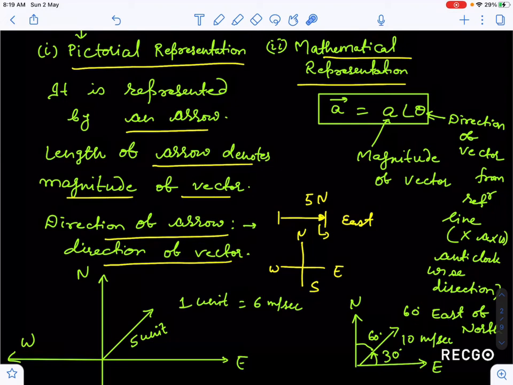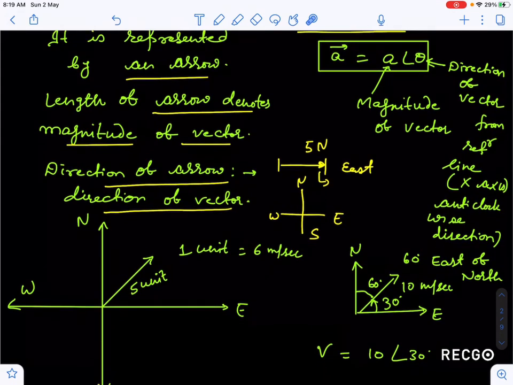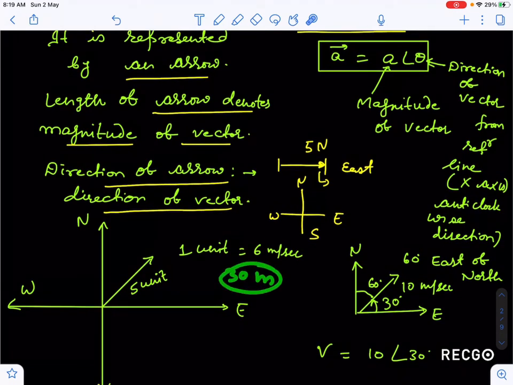Suppose guys, you have to represent 30 unit or 30 meter in a plane of paper. How do you represent this 30 meter? You can say that 30 meter is not possible to represent on my copy, but guys, you can represent whatever value you want to represent.